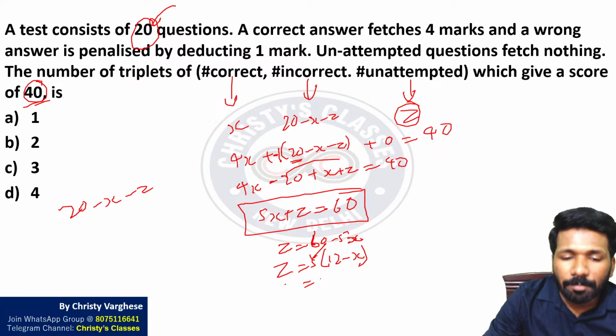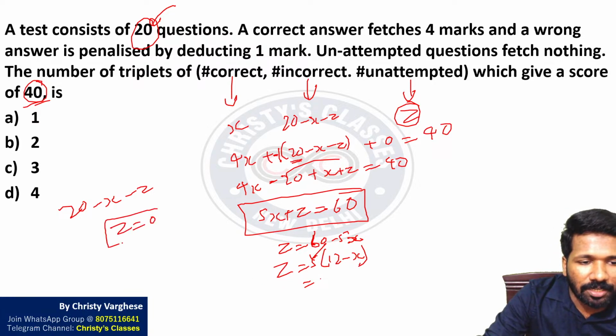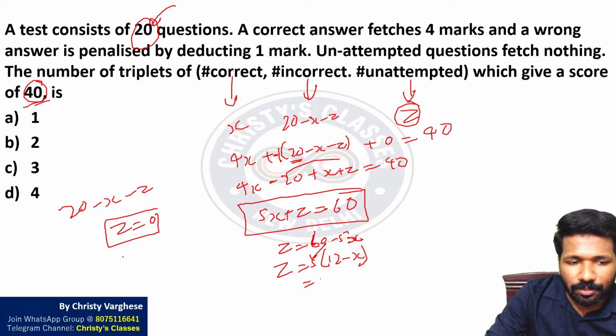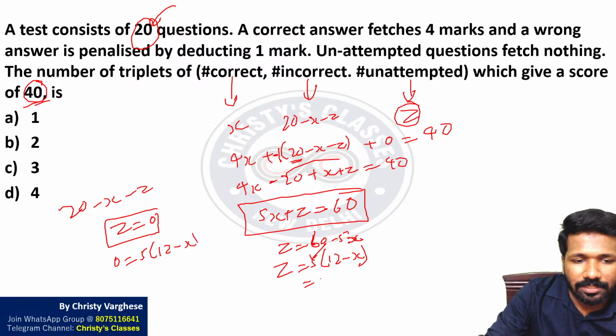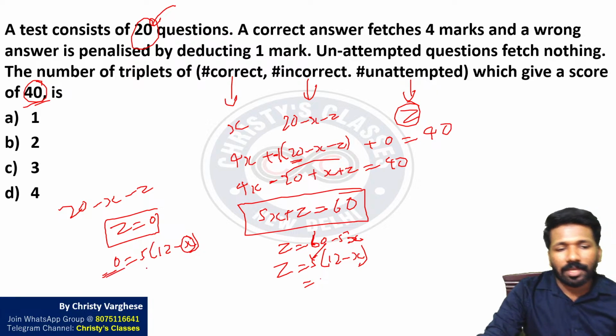Say unattempted questions are 0. 0 is a multiple of 5, right? If it is 0, then 0 is equal to 5 times 12 minus x, and that will be satisfied. x can be 12 for this to be correct.